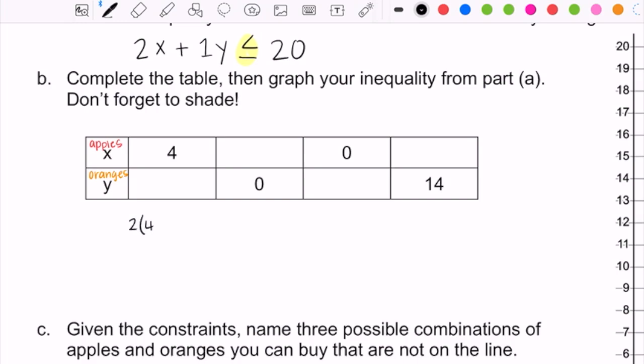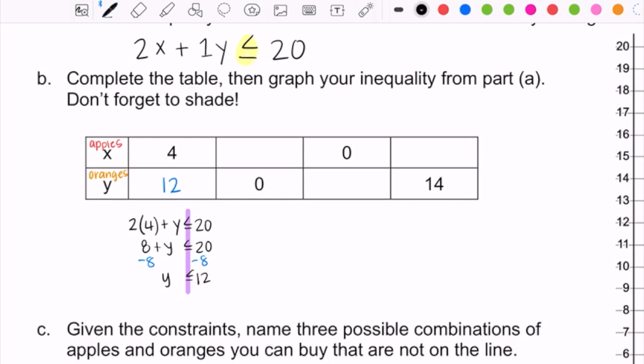So 2 times, plug in the 4 for the x, plus 1y is less than or equal to 20. When I solve this problem right here, that's going to give me the answer for how many oranges I could buy if I bought 4 apples. And so I'll minus the 8 from both sides. And so the answer for this question right here is 12. If I bought 4 apples, then I could buy anywhere up to 12 oranges, but I couldn't buy any more than 12 oranges because that would exceed my goal for what I want to spend.